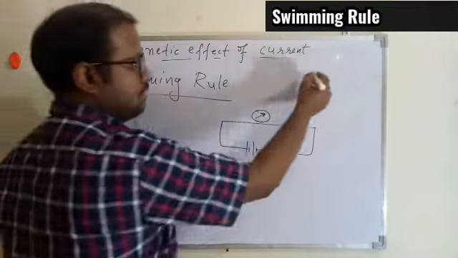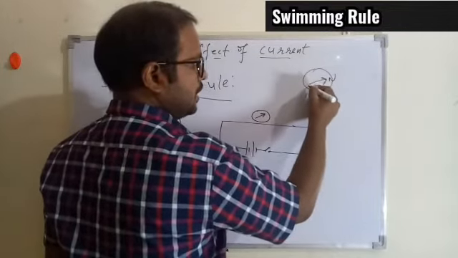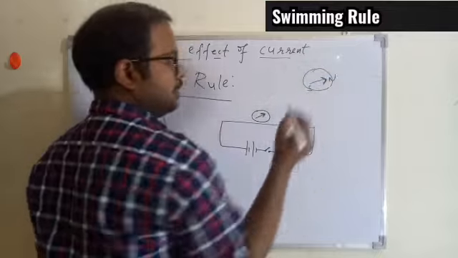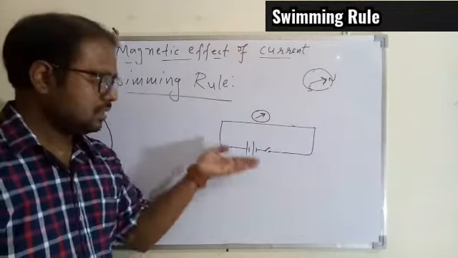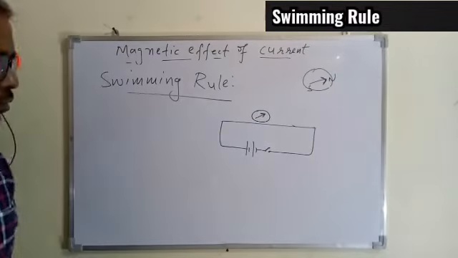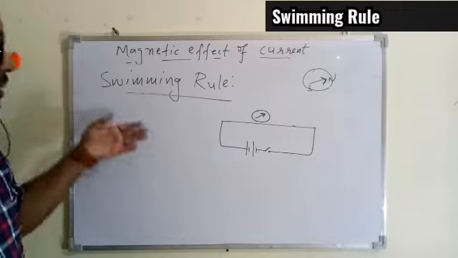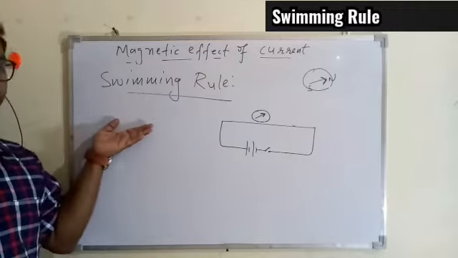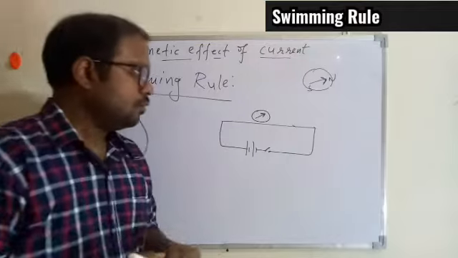Whenever you draw the magnetic compass, the head is the north one and the tail is the south one. If I place the magnetic compass like this near the conductor through which the current will flow, then in which direction the needle will show the deflection, we can understand with the help of a simple rule, that is called the swimming rule. So what is this rule?